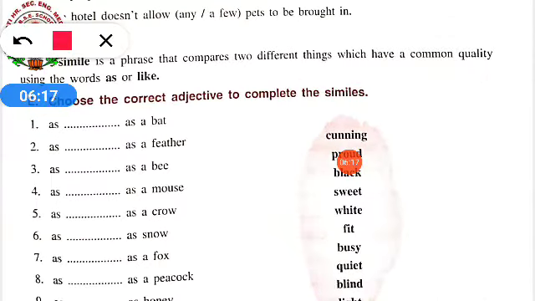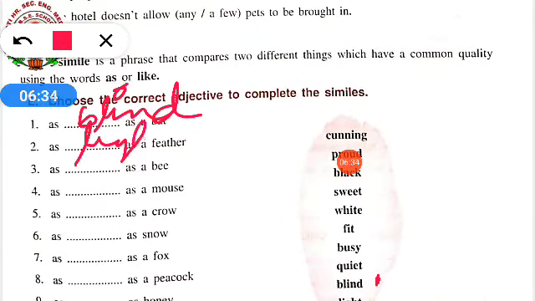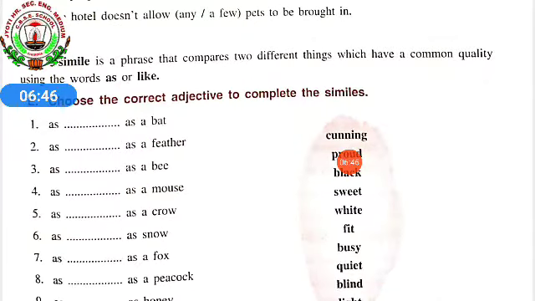As dash as a bat. So as blind. Number 1 will be blind. As blind as a bat. Second one, as dash as a feather. How is a feather? They are very lightweight, is it? So as light as a feather. As dash as a bee. So as busy as a bee. Bees are busy all the time, is it?